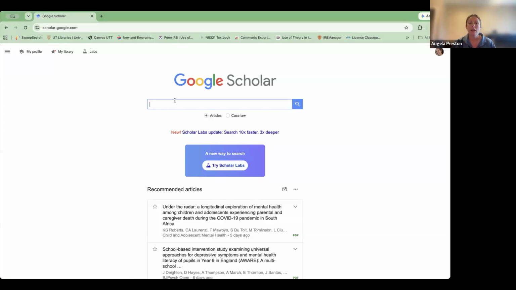And if it's not, then I just copy paste that really relevant article that I found through Google Scholar into my university library database, and I can log in and then get access to that PDF if it's not directly accessible through Google Scholar. I'm going to show you this really quick with an example, and then I'm going to briefly show you Google Scholar Labs, which is a new feature from Google. I don't know that everybody has access to it, but I have found it to be quite useful in pulling relevant articles for my research question.